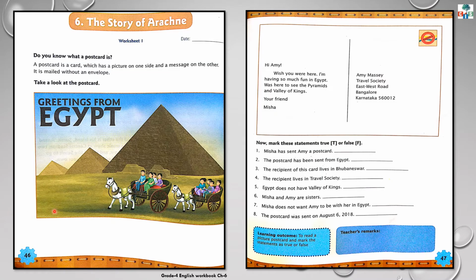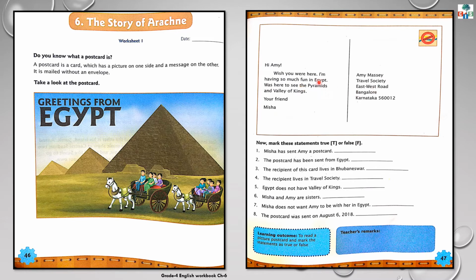Okay children, now let's start our worksheet number 1. See on page number 46, a postcard is given. This is the front part of a postcard. It has a picture. And on page number 47, a message is given. This is the back part of a postcard.